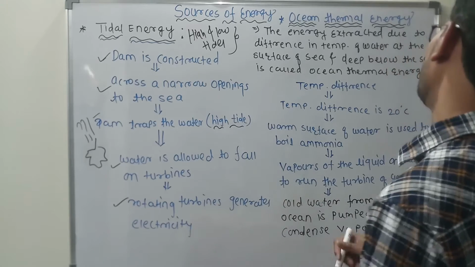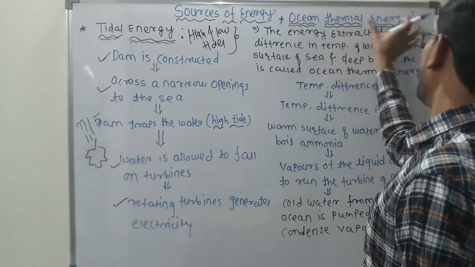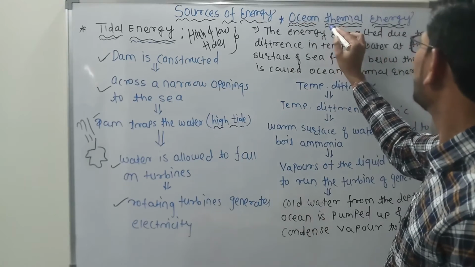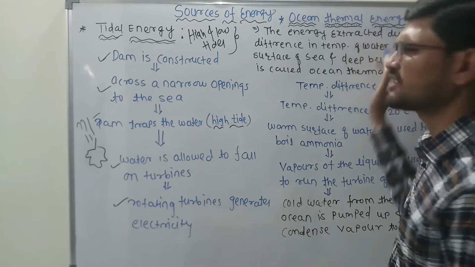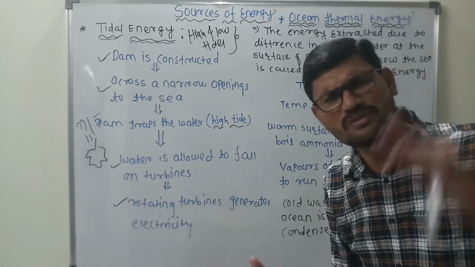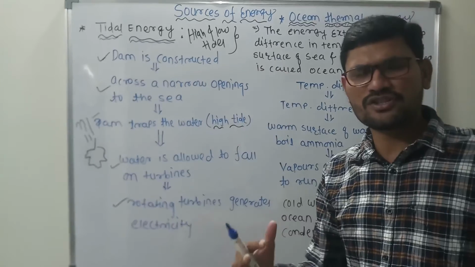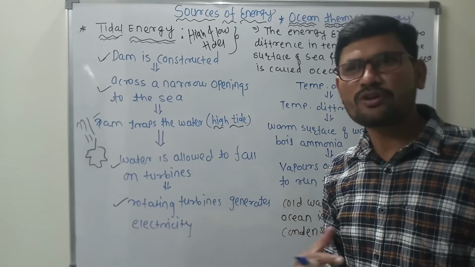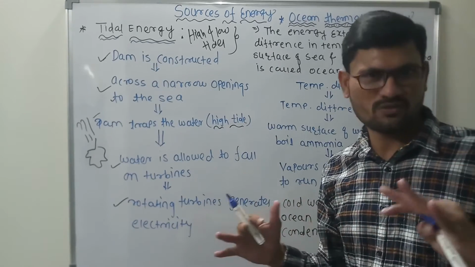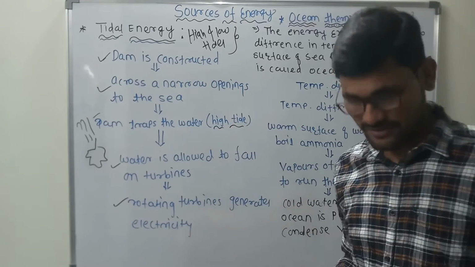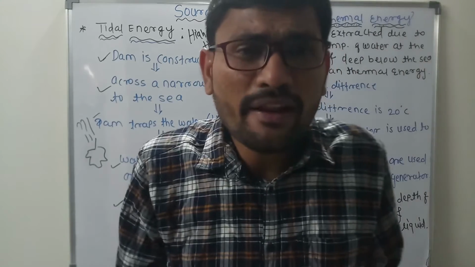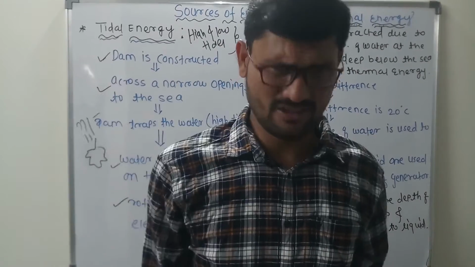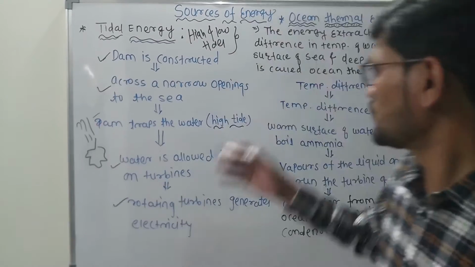In the heading of ocean thermal energy, we want to explore one word, that is thermal. Thermal means obviously the temperature. Due to the temperature difference of the ocean water, or the surface of the water at the sea, that type of energy is called ocean thermal energy. That's it.